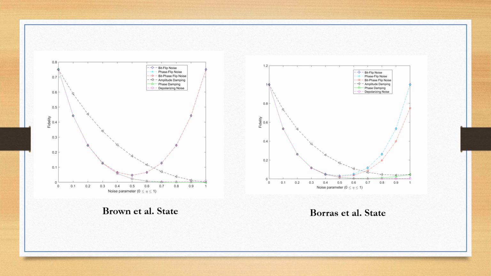Similarly, in the Brown et al. state and in the Borras et al. state, we can see the graphical representation of fidelity against the noise parameter. So these are the simulations or outcomes, showing how they have plotted these kinds of graphs after calculating the fidelity. Fidelity is calculated between the initial quantum state and the teleported quantum state, the density matrix of the teleported quantum state, with the help of noise. For more description, refer to the research article. The link is provided in the description.